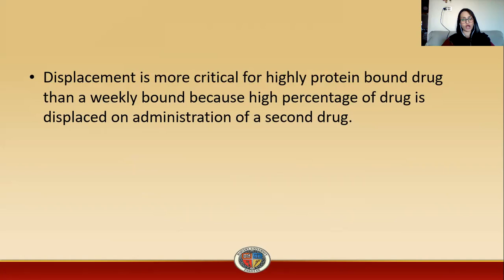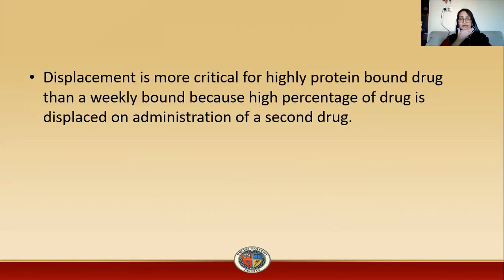Displacement is more critical for a highly protein-bound drug than a weakly bound one, because a high percentage of the drug is displaced on administration of the second drug. This displacement phenomenon is more critical for those drugs that are highly bound to protein. For a weakly bound drug, when it is displaced from its binding site, the concentration of drug that becomes available is not as high as in the case of a drug that is highly bound to plasma protein.